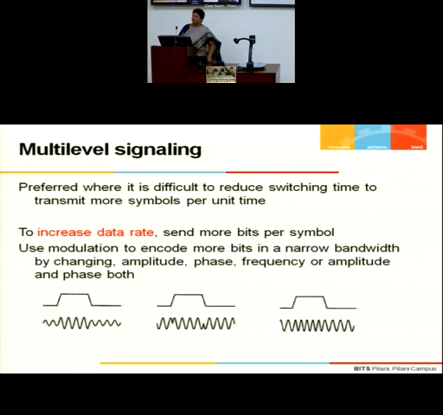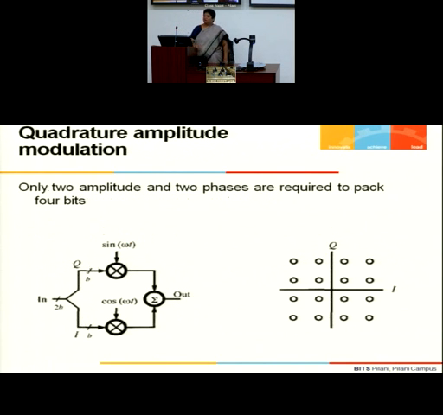Okay, so we always want to use minimum bandwidth. So we have to now think of ways in which multiple bits can be sent with a minimum bandwidth requirement. So here, you can combine the amplitude and phase together. Find out a method in which you combine the modulation using phase as well as the amplitude, and that is a very popular technique which gives you 16 different combinations at the same frequency. 16 different bits you can send.